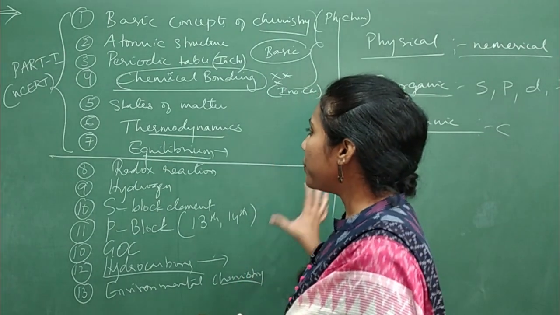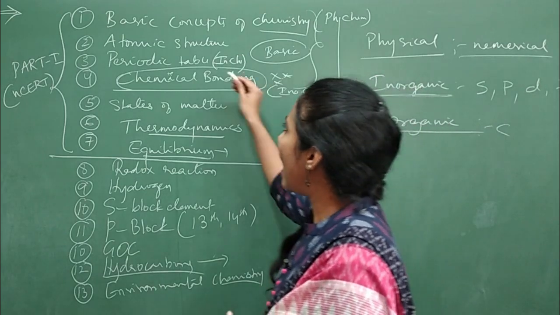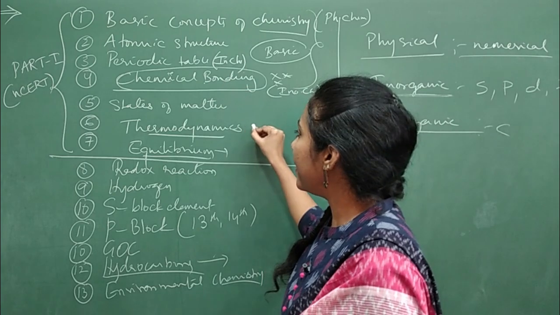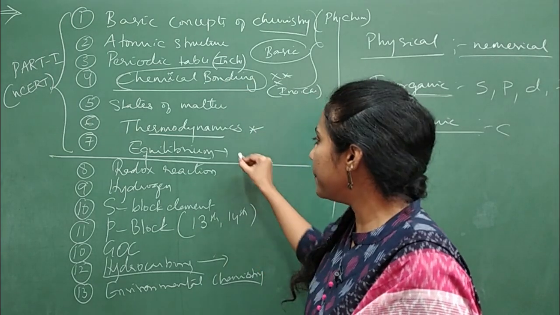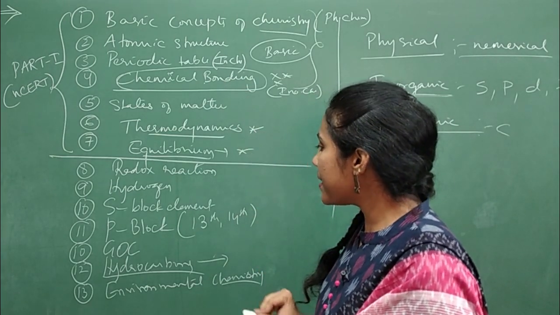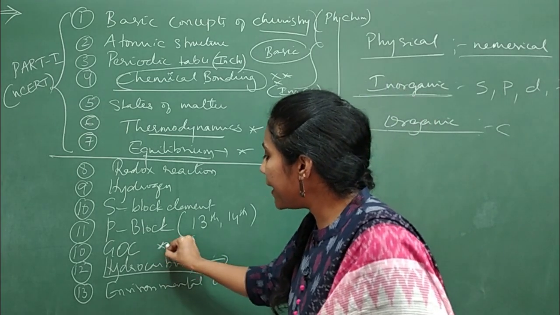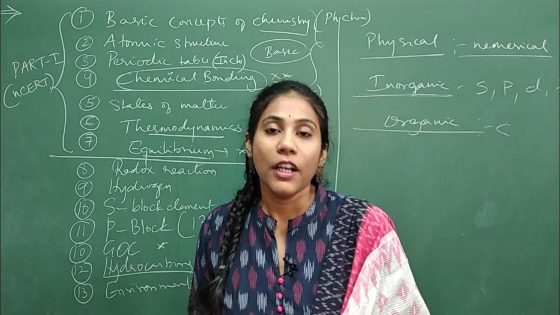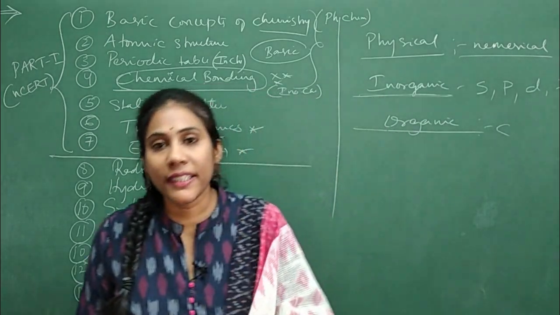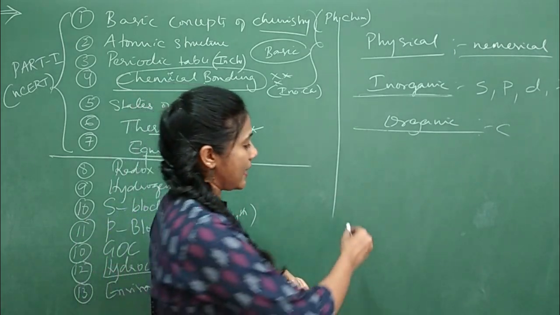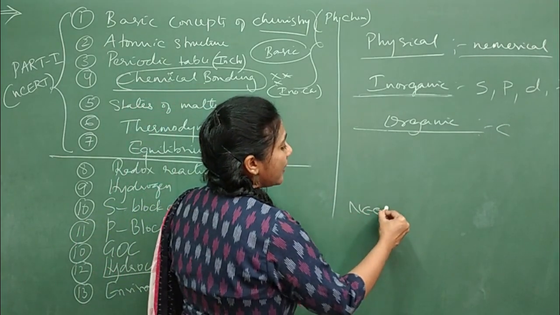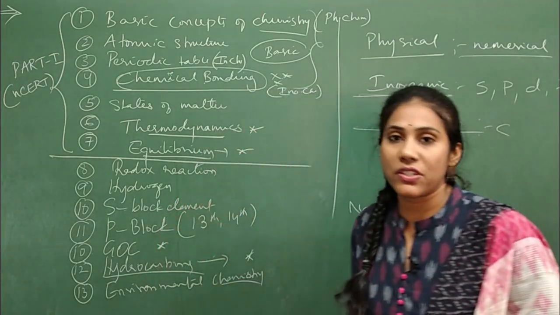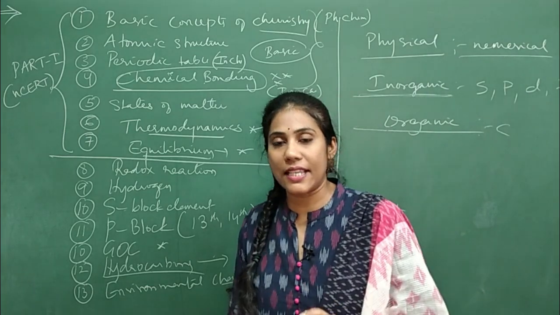Clear? And the most important chapters here are these 4 chapters, the most important and basic thing. And later, from the competitive point of view, thermodynamics is important, equilibrium is important, general organic chemistry is important, hydrocarbons are also very, very important chapters. So most of the important chapters for competitive exams like NEET and JEE belong to class 11 chemistry. So you should really concentrate on class 11 chemistry.